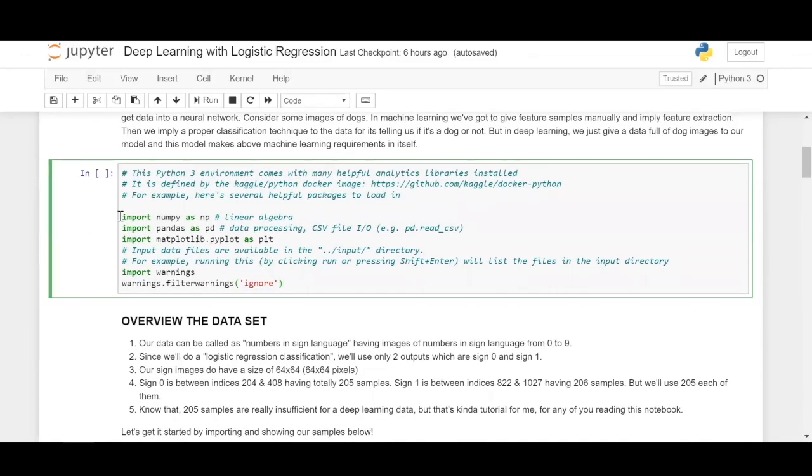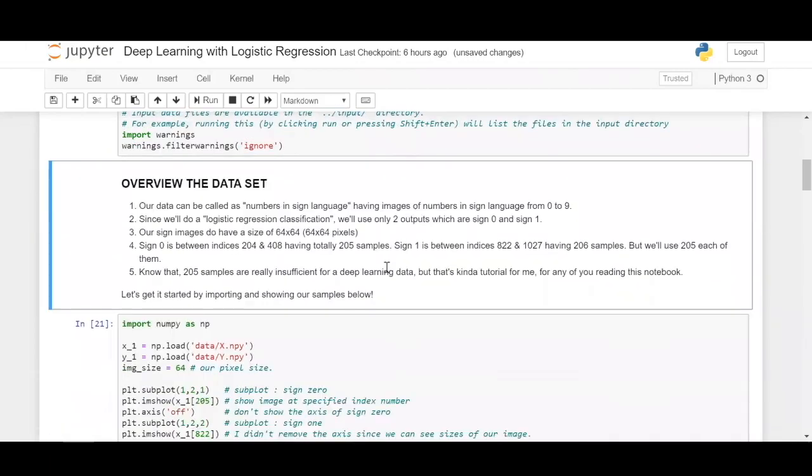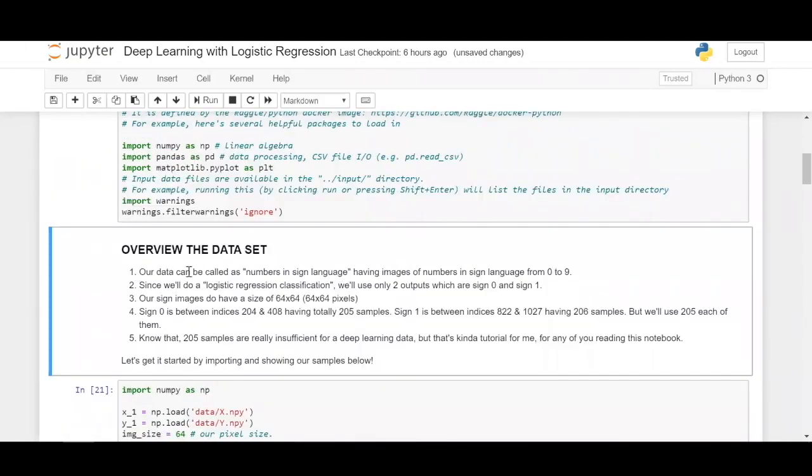So let's do the basic imports: NumPy for linear algebra, Pandas for data processing, and Matplotlib for data visualization. Okay, this is done. Now our dataset is the one with numbers of a sign language, in which we have numbers in the sign language from 0 to 9. Since we are doing a logistic regression classification method, we will use only two outputs, since logistic regression is a binary classification algorithm which takes only two output components.